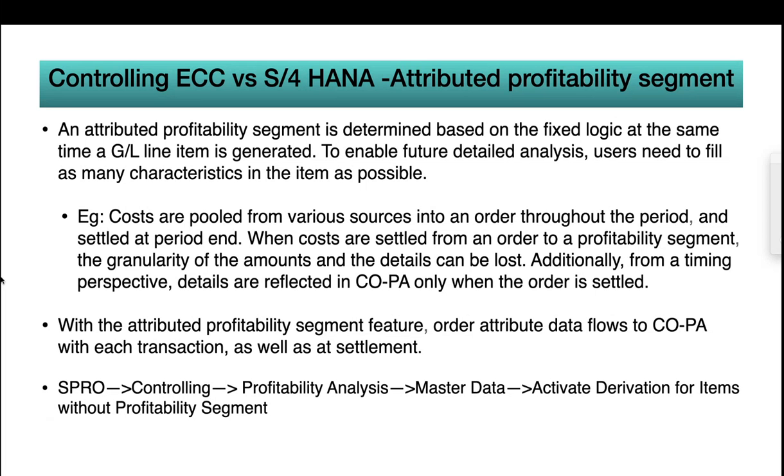With the attributed profitability segment feature, order attribute data flows to COPA with each transaction as well as at settlement. So you need not wait till month end for settlement. Once you make accounting postings using the cost object, it will be done. You can see all these characteristics in the ACDOCA table and you can execute the reports.